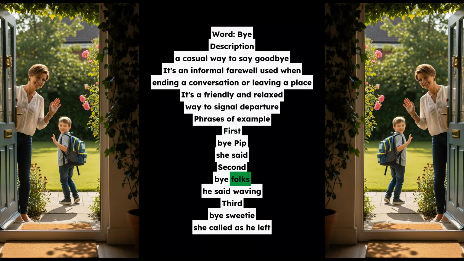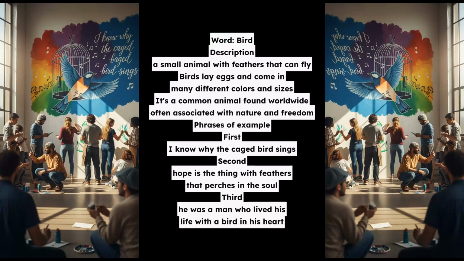Phrases of example. First, I know why the caged bird sings. Second, hope is the thing with feathers that perches in the soul. Third, he was a man who lived his life with a bird in his heart.